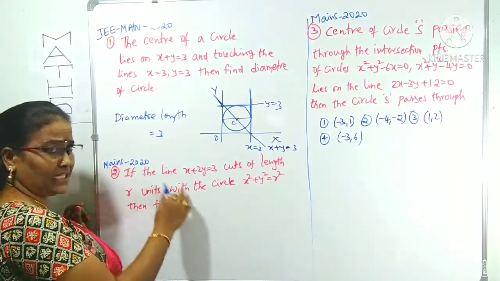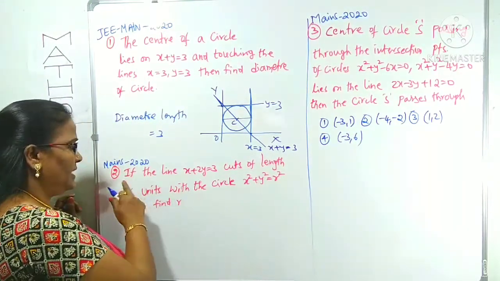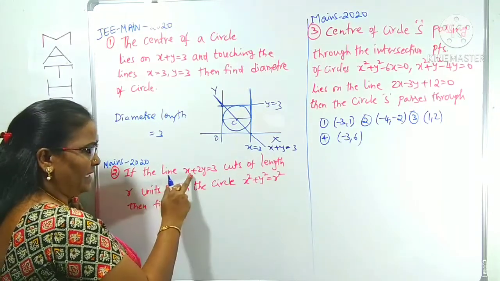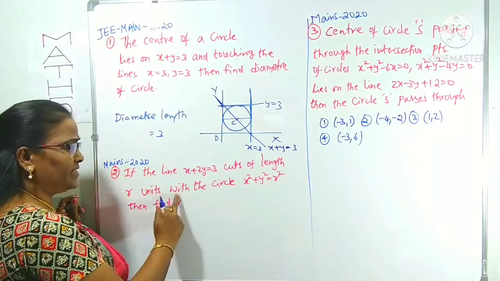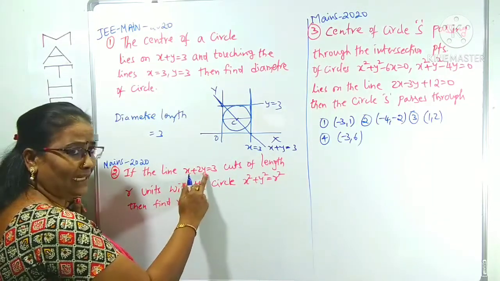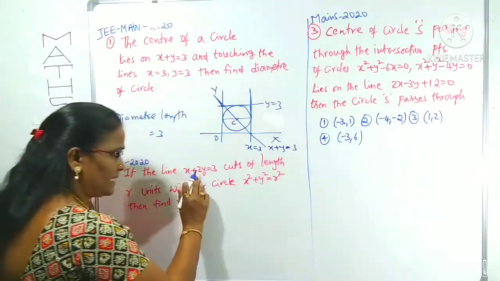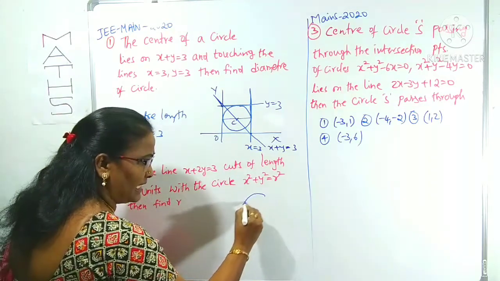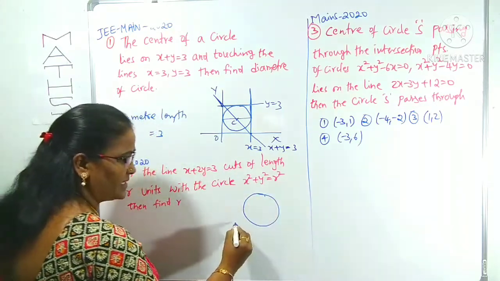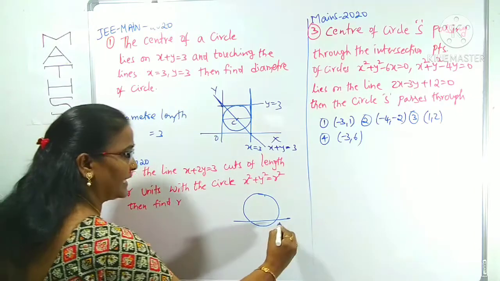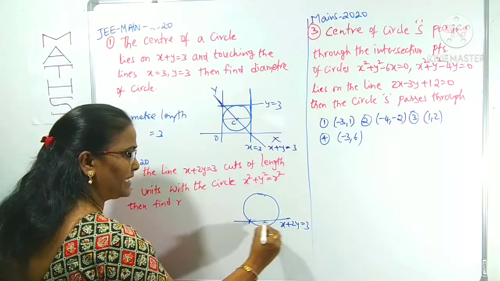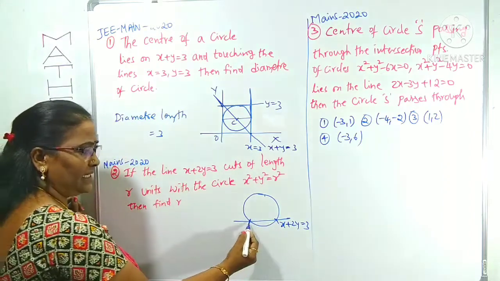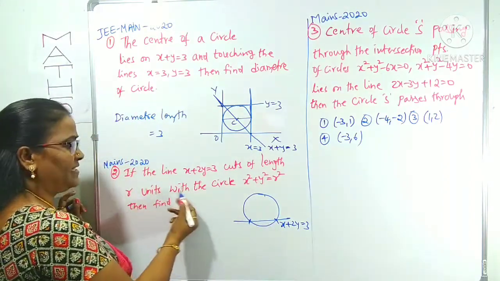This is also given in September 2020 only. What is given here? If the line x plus 2y equals 3 cuts off length r units with the circle. This line cuts off length means what? Length of the chord is given. What is that line? x plus 2y equals 3. Its length of intercept of the chord is given indirectly. That is given as r units with the circle.